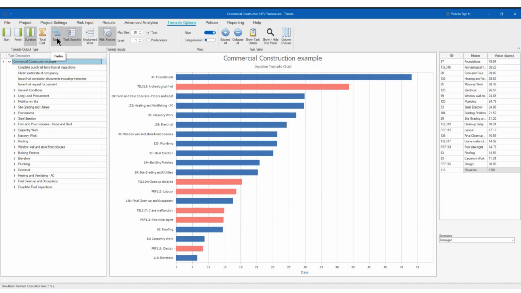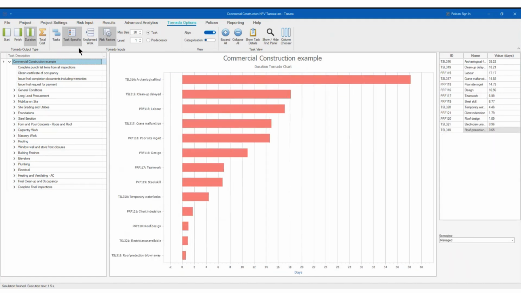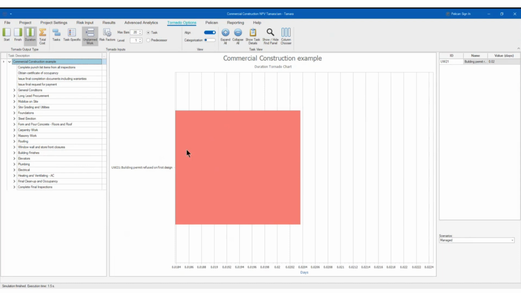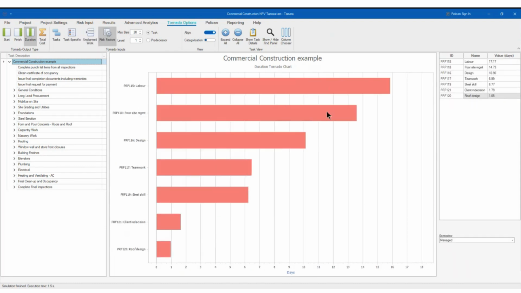Or you can just untoggle the tasks and see, for example, the unplanned work, the effect is nothing, 0.2 days. The risk factors is 17 days, 14 days, 10 days, etc. So you see that you have all these different ways for reporting, which makes it very, very easy to use, right?